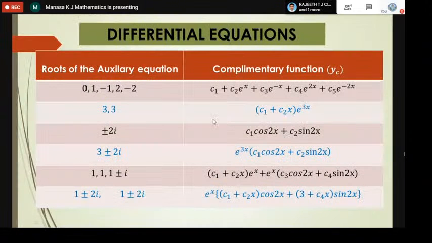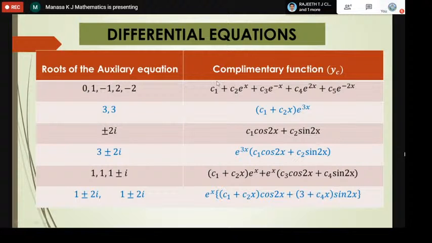In differential equations, we have homogeneous equations and non-homogeneous equations. Homogeneous means the equation is equal to 0, or the right hand side is 0. If the right hand side is not 0, if you have some function there, that is called non-homogeneous. In a homogeneous equation, we have to find the solution y, which is called only the complementary function, yc.